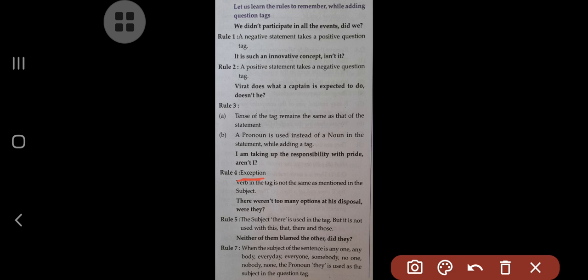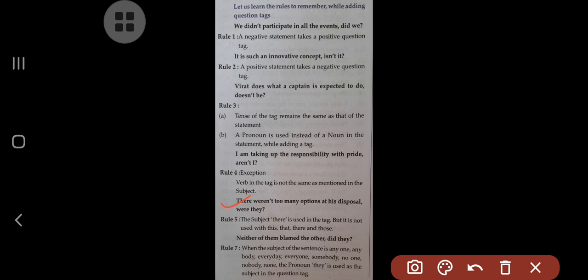Try to understand what is actually the exception. Exception means that the rule is not applicable here. So look at now, the verb in the tag is not the same as mentioned in the subject. Understand? Therefore, as this is not following the rule, it is an exception.